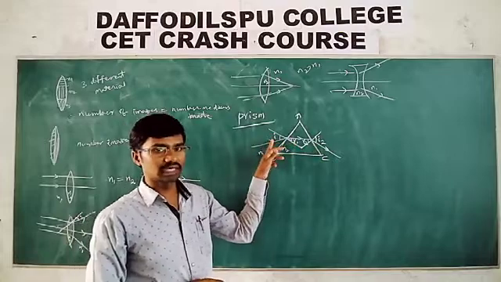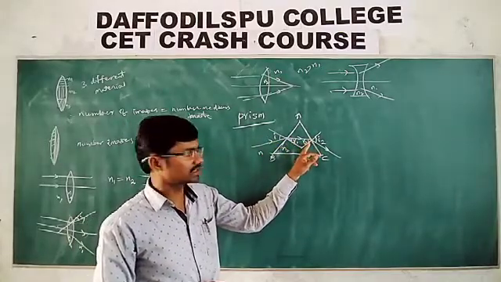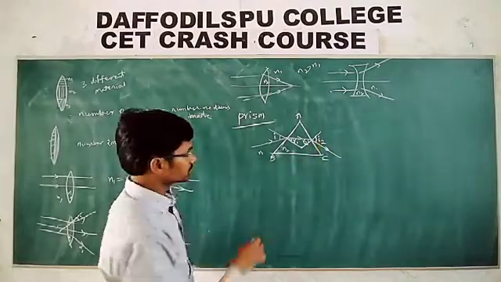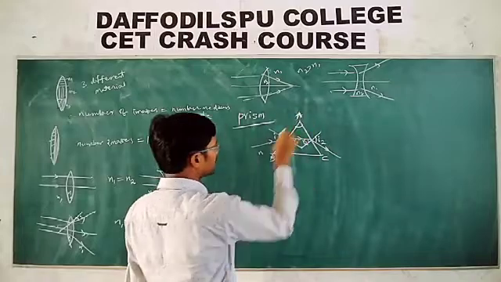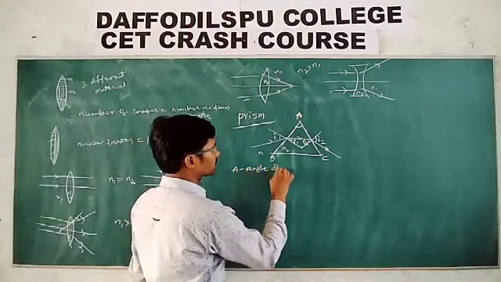I1 is the angle of incidence, R1 and R2 are the angles of refraction at the first and second phases, I2 is the angle of emergence, and A is the angle of prism, the refracting angle of prism.